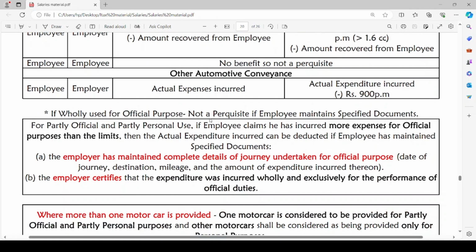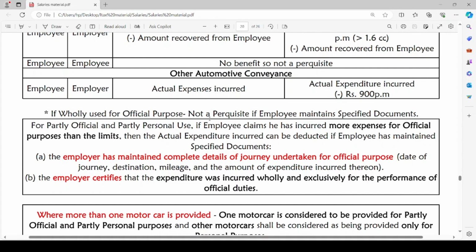And also, for partly official and partly personal use, if employee claims that he has incurred more expenses for official purposes than the limits provided, then the actual expenditure incurred can be deducted if the employer has maintained complete details of the journey undertaken for the official purpose, including the date of journey, destination, mileage and amount of expenditure incurred thereon.